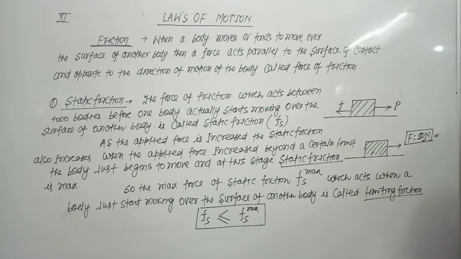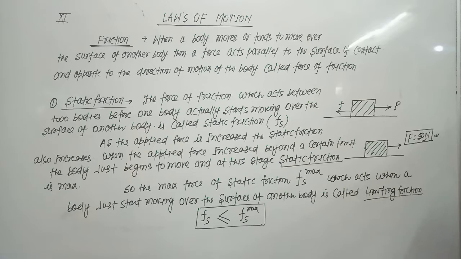They are interrelated. Static friction means when the body is not moving over the surface of another body. Why is the body not moving? Because we are not applying the required force. The force required to move the body was 50 Newton and we are not applying the required force. That's why the body is not moving. And if the body is not moving, it doesn't mean that there is no force of friction acting on the body.